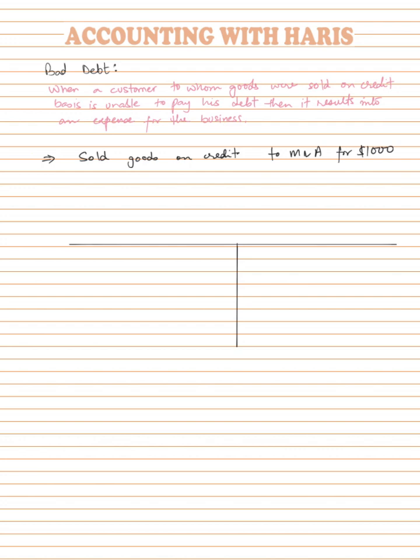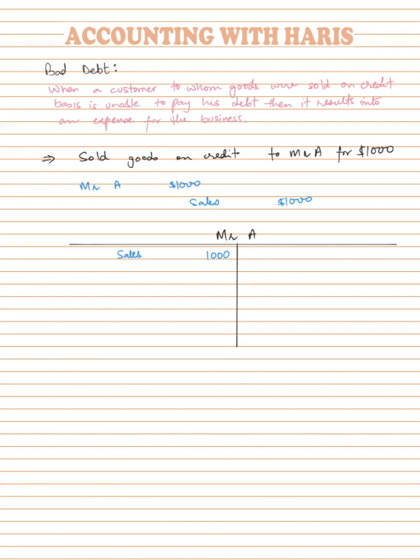Now let's say we are given a transaction: we sold goods on credit to Mr. A for $1,000. So how would we record this entry? We will debit Mr. A because Mr. A is our receivable and he's an asset, and if an asset increases it gets debited. So Mr. A gets debited by $1,000 and sales gets credited by $1,000. This is the journal entry for this transaction. In the T account of Mr. A, I will debit him by $1,000, and we will write sales over here for cross reference because sales is getting credited.